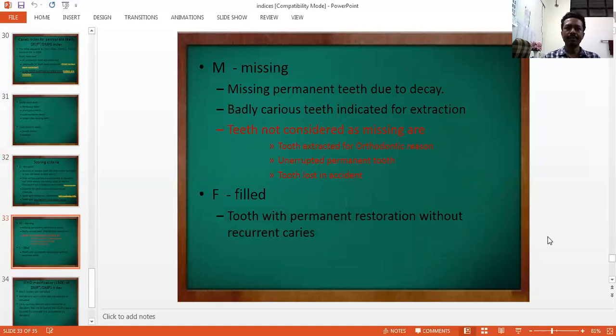Missing criteria means the missing permanent teeth due to decay. Badly carious teeth indicated for extraction will also be considered as the missing category. Teeth not considered as missing are teeth extracted for orthodontic reasons, unerupted permanent teeth, and teeth lost in accident. They are not included in the missing category. Filled teeth: a tooth with permanent restoration only, without recurrent caries, will be considered as a filled tooth.